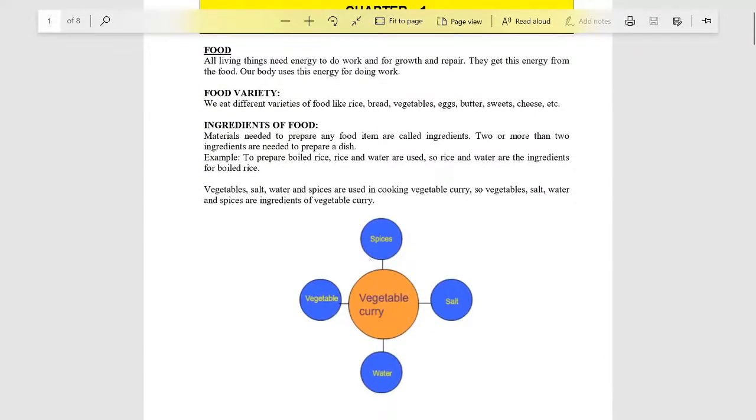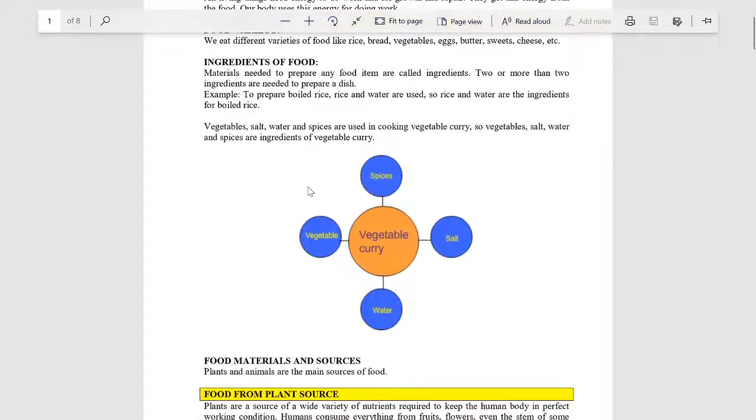See here, food. All living things need energy to do work and for growth and repair. They get this energy from the food. Our body uses this energy for doing work. Food variety, ingredients of food. So this is, see, vegetable curry, what is needed? It is in this diagrammatic representation: spices, salt, water and vegetable.